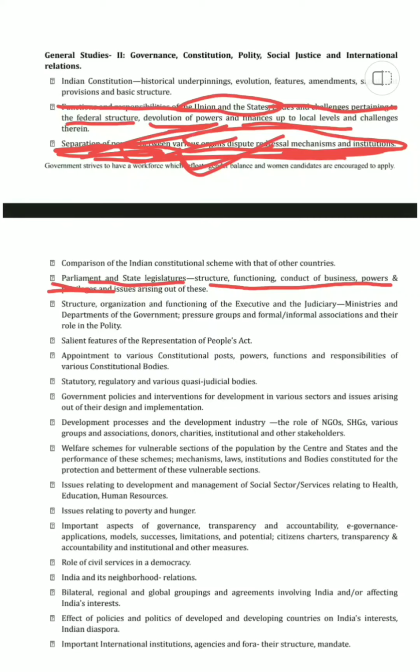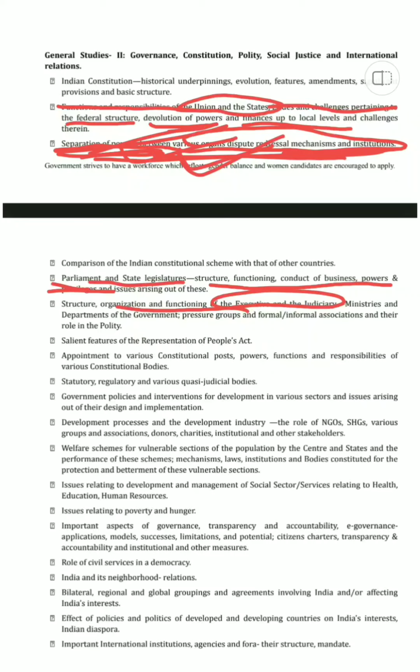And then again, structure, organization and functioning of the executive and the judiciary. Now if you see how the judiciary has functioned, how the Supreme Court held its objective, held its statement, and then it was finalized that yes, CBI would be coming up. Yes, justice for SSR would be there with CBI, and we saw the hashtags that were going on, right?